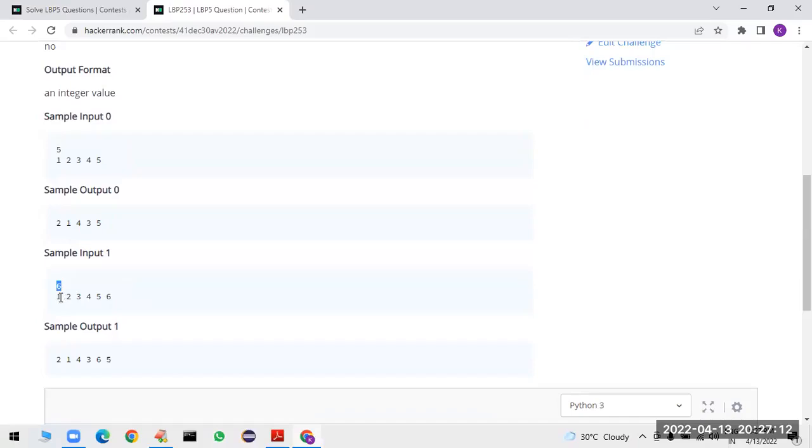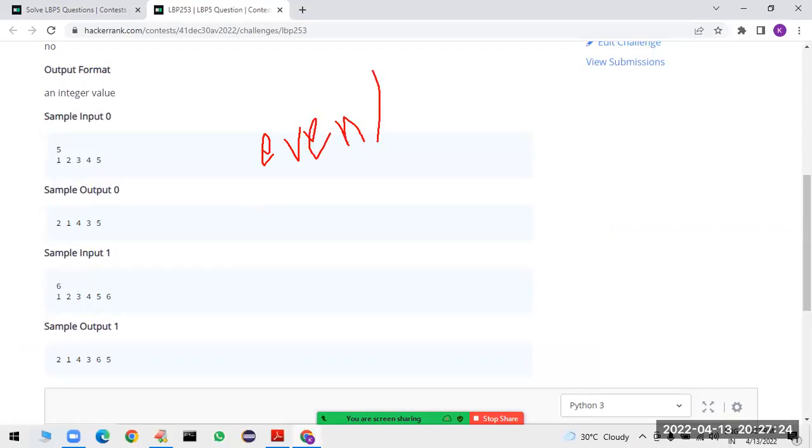If a 6-digit input is there, 1 2 gets interchanged to 2 1, 3 4 gets interchanged to 4 3, 5 6 gets interchanged to 6 5. So I think we have to write the program for even length and odd length separately, because if it is even length, you can perfectly print. If it is odd length, one element we have to keep as it is.